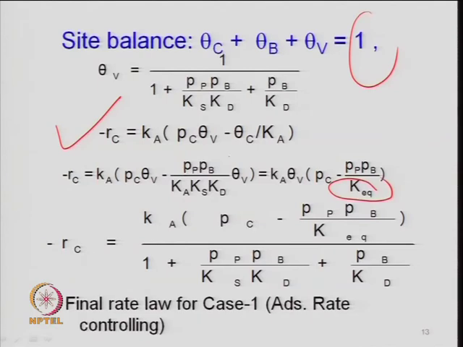P p P b, which has come from theta c, if you substitute that, which we already did, and K a times theta b times P c is here, P p P b, right, which is written here, P c C b, divided by your third term C c in the denominator, which is your concentration of C. That has been just written in terms of a combination of K a, K s, K d, and the overall equilibrium constant for the reaction.